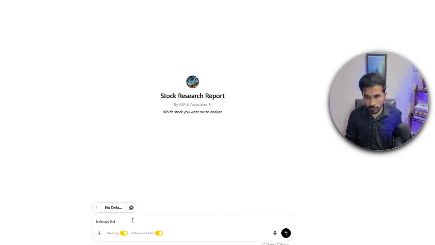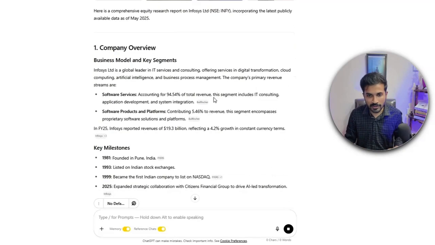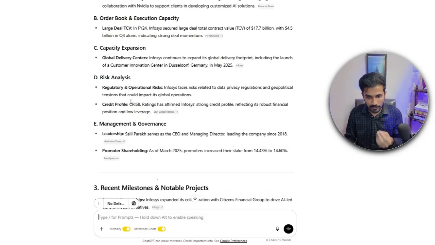So I'll press enter. Now the broad categories that have been incorporated in this GPT. First is the business model. What exactly is the business of the company? Then the strategic developments that have happened in the near term, for example, the order book, the expansion that it is doing, and the risks related to that,